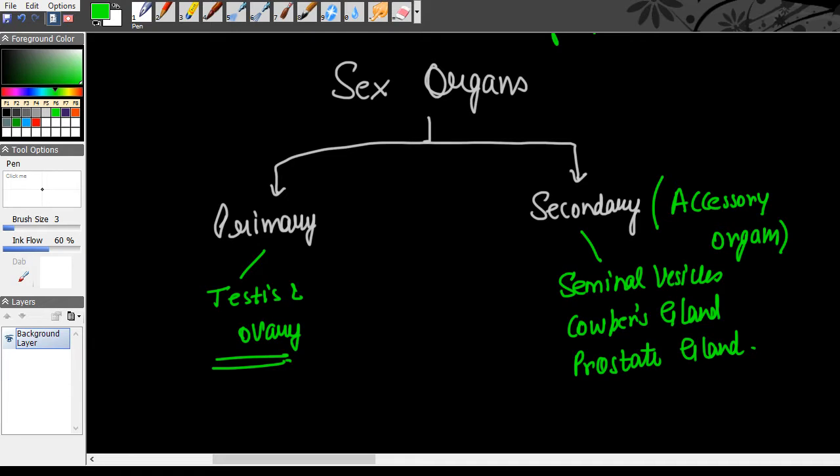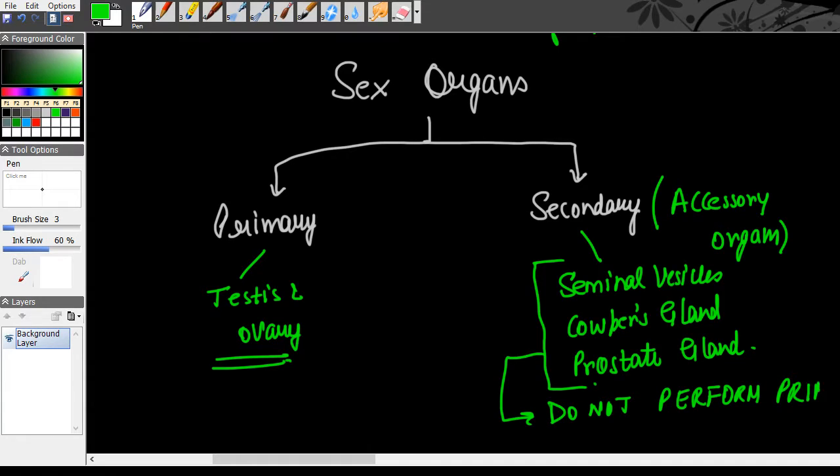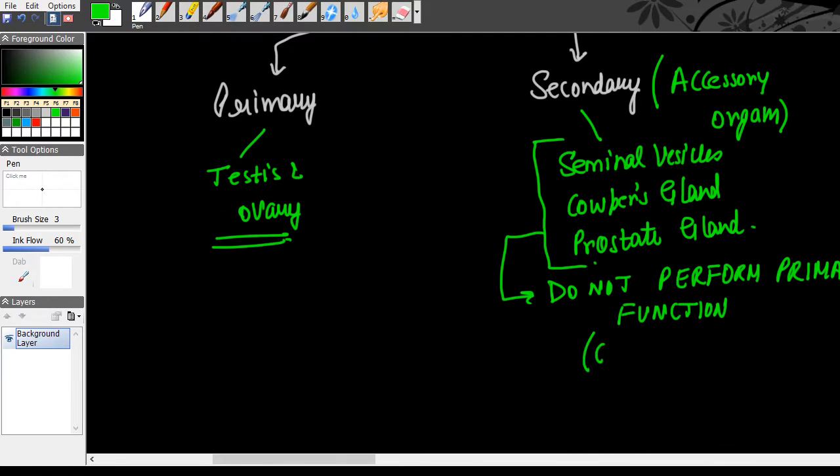So basically they do not perform the primary function, that is gametogenesis. Gametogenesis is the production of gametes. So that is not their function. Okay, they do not perform a primary function.